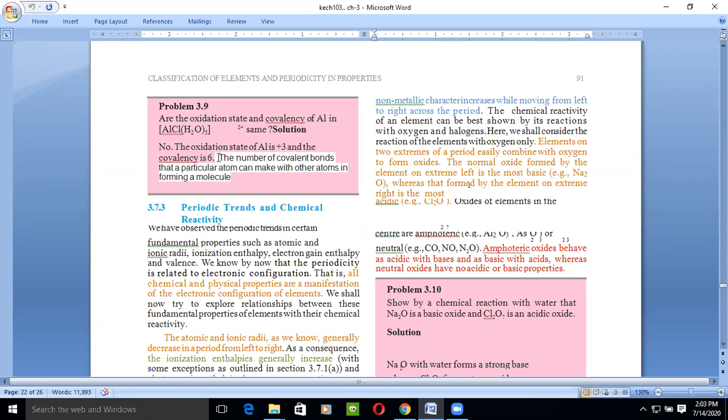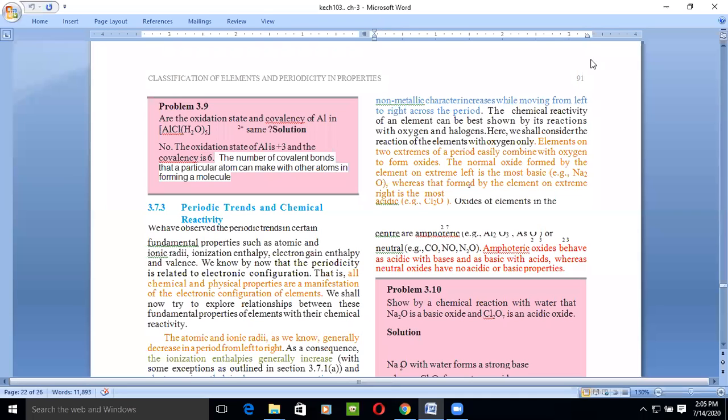And the covalency is 6. Okay, what is the covalency? So I think this question came to your mind. We know valency, so now what is covalency? Covalency is the number of covalent bonds a particular atom can make with other atoms in forming a molecule. So the number of covalent bonds formed by a particular atom to form a molecule, that is covalency.